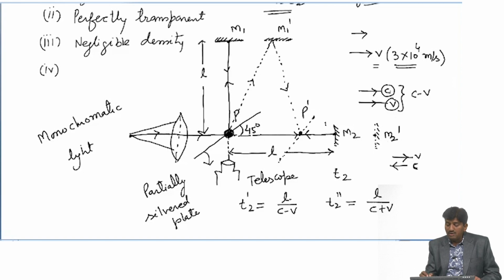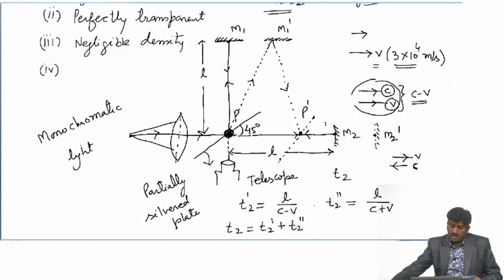We know that when both are moving in the same direction, then it should be c minus v, and if these are moving in opposite directions, it becomes c plus v. So, if we consider the total time t2, it should be t2 dash plus t2 double dash.